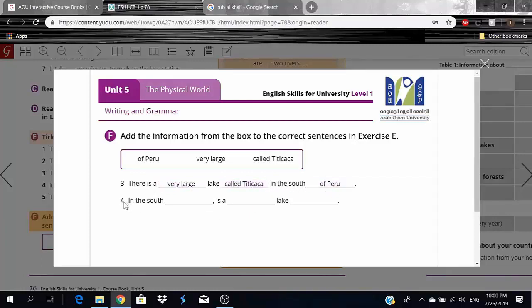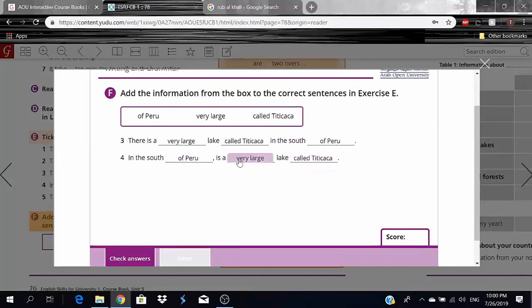Let's go to number 4. In the south dash is a dash lake dash. So now I think it's kind of the opposite. So in the south of Peru, okay, is a very large lake called Titicaca. Okay, so in the south of Peru is a very large lake called Titicaca.